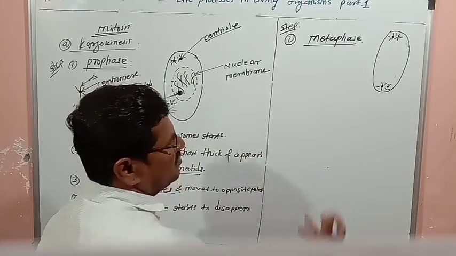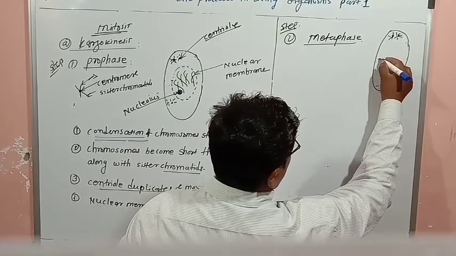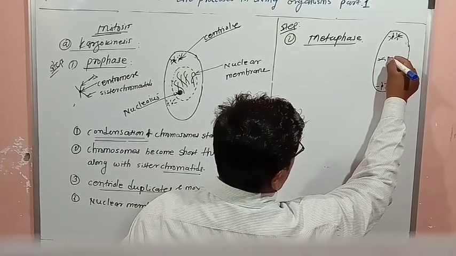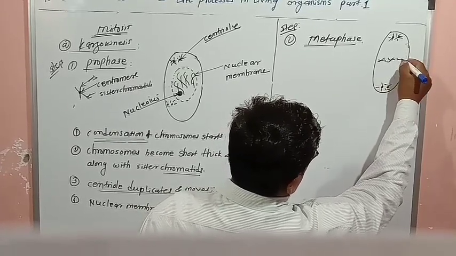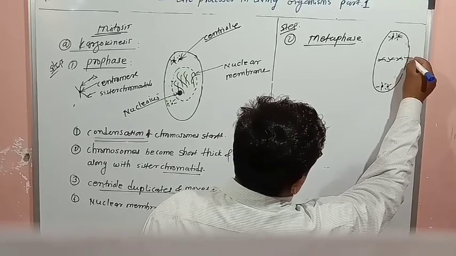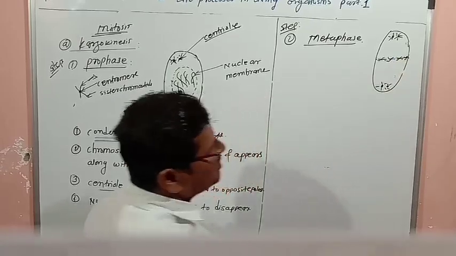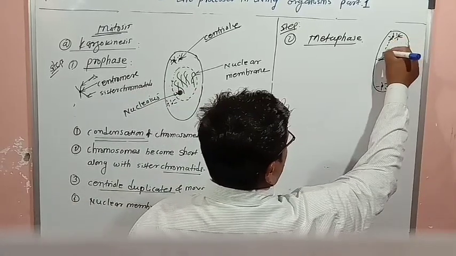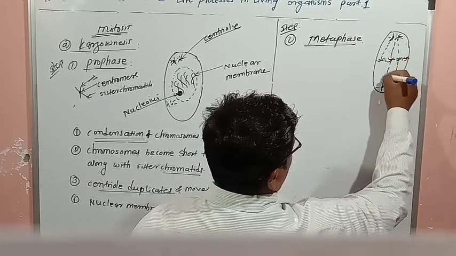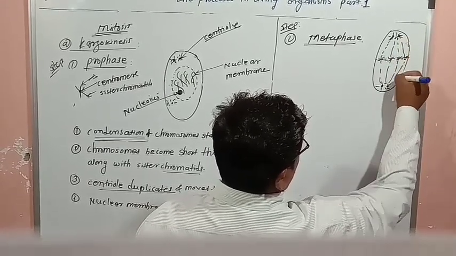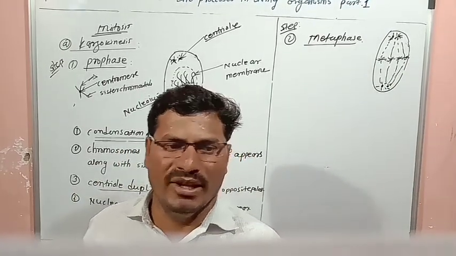Another thing, the chromosomes are brought to the equatorial plane.